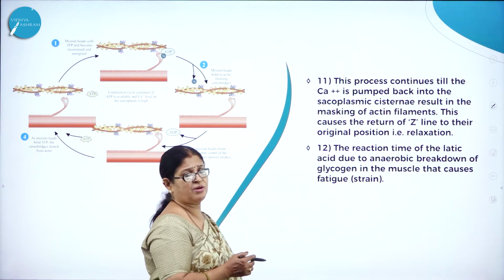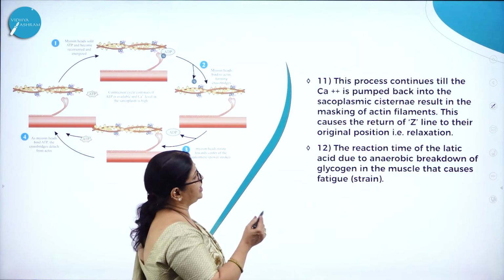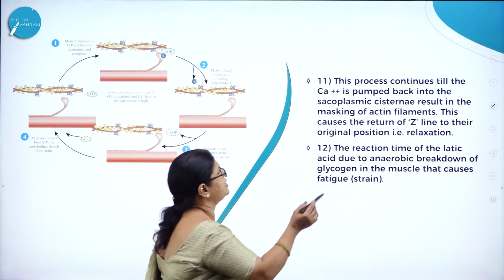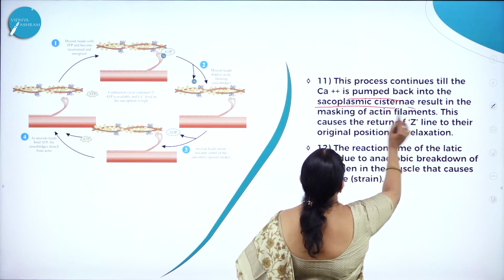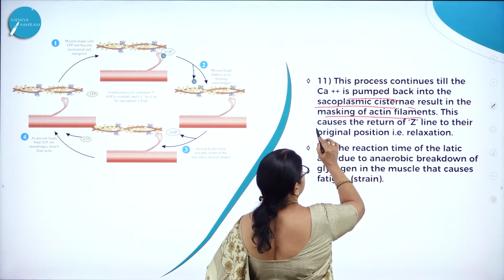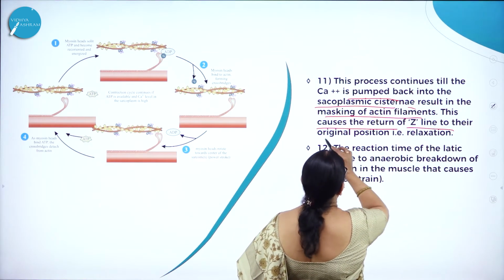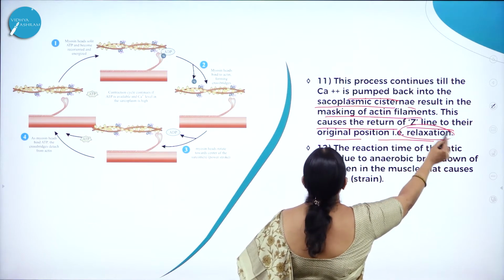So this process is continuous till the calcium is pumped back into the sarcoplasmic cisternae, which results in masking of actin filaments, and this causes the return of the Z lines to their original position, that is relaxation.